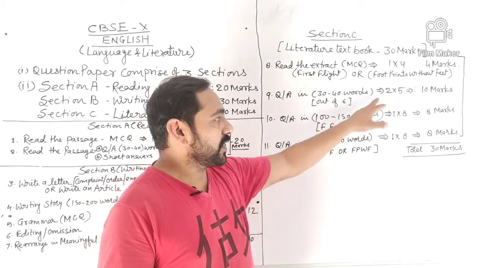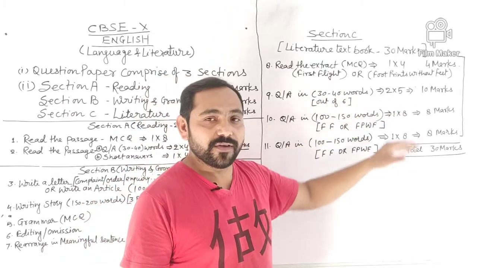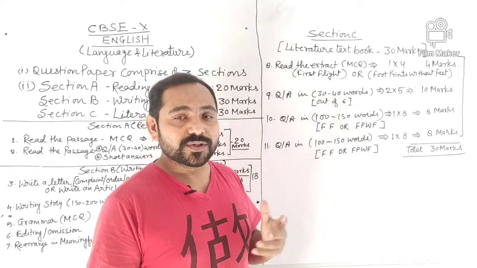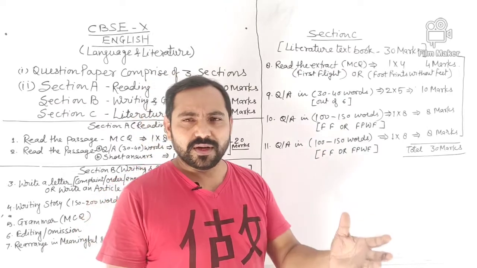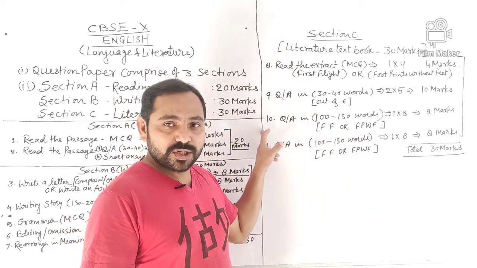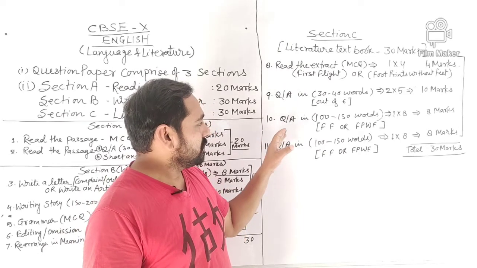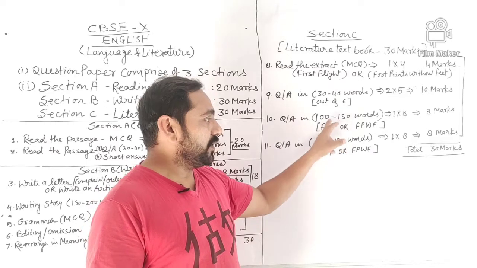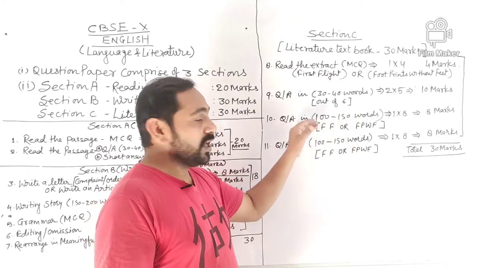Each question carries 2 marks, so 2 into 5, that is 10 marks. And a word limit will be given, of course, 30 to 40 words. It means not more than 3 or 4 sentences. And now we are moving towards question number 10. Question number 10 will be of 8 marks. The word limit will be 100 to 150, and there will also be a choice.